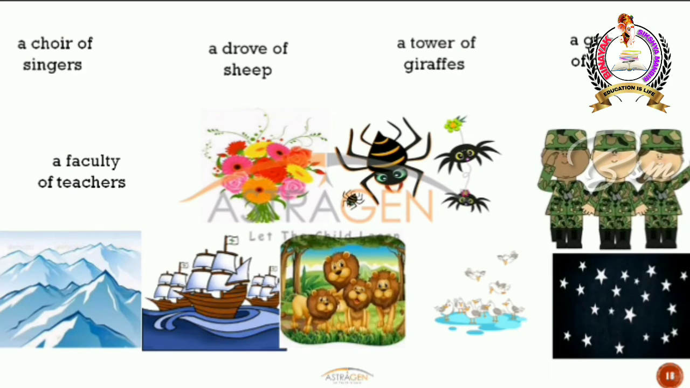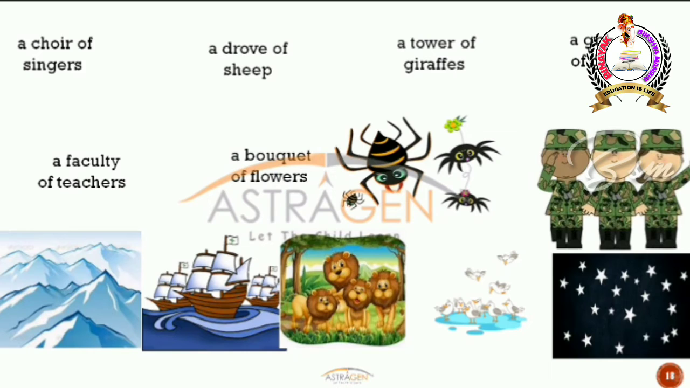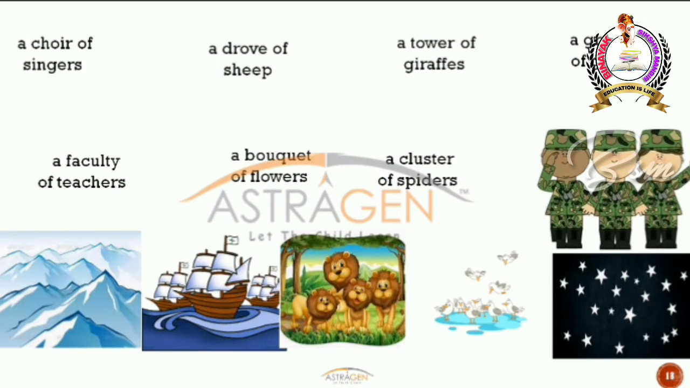Look at those flowers. Aren't they very beautiful? They are, right? So when you have a group of flowers together, then you call them a bouquet of flowers. And similarly, you have spiders, not just one but many spiders, right? So again, when you have a group of spiders together, then you call it a cluster. All right, so cluster of spiders. So cluster is a collective noun.